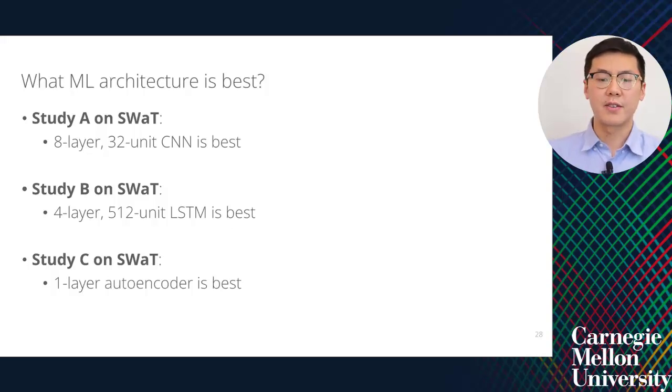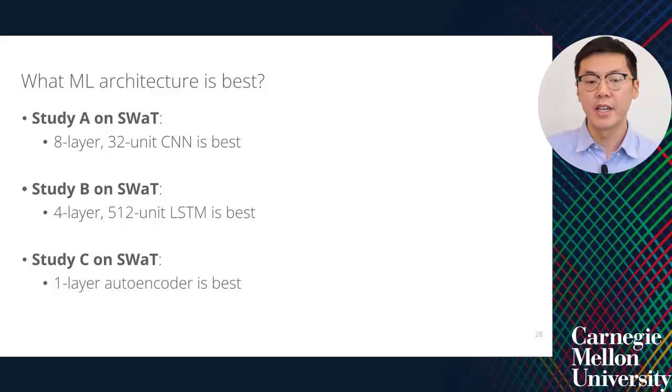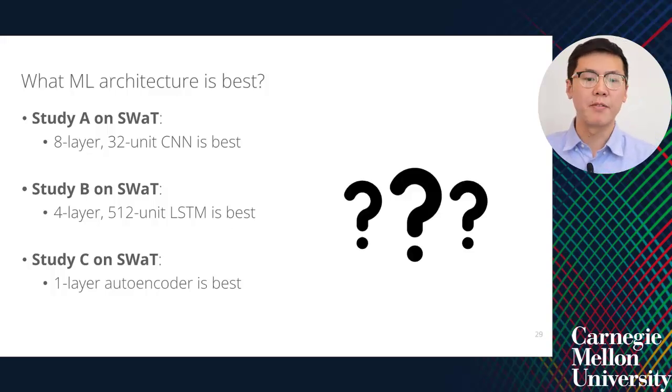All of these studies have the same objective, ICS anomaly detection, and are trained on the same dataset. Yet they come to very different conclusions. This is because of the inconsistent methodology between these studies. It can be very confusing for a practitioner to know which model to adopt when applying anomaly detection to their own system.